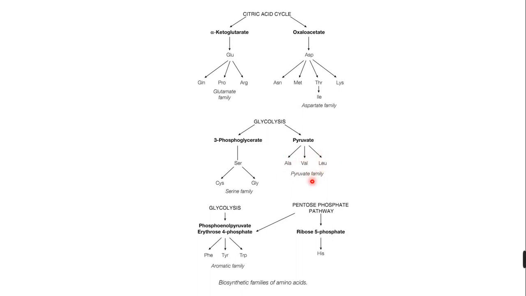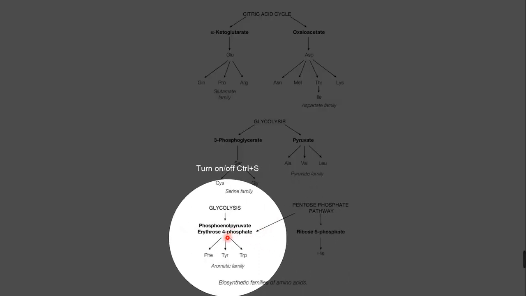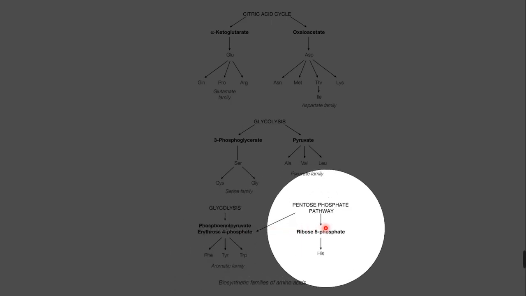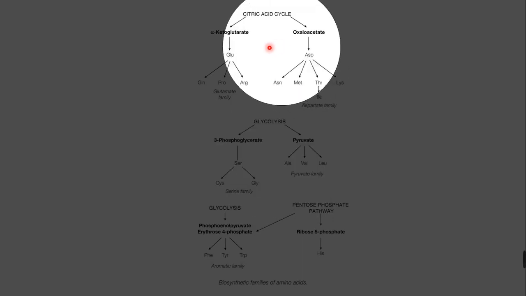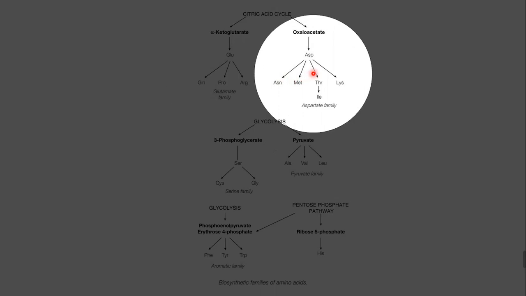Next, coming to glycolysis, this is producing the metabolites phosphoenol pyruvate and erythrose 4-phosphate. Both are involved in the synthesis of phenylalanine, tyrosine, and tryptophan. This is the aromatic acid family, so this is not in your syllabus. Coming to the pentose phosphate pathway, it produces ribose 5-phosphate, and ribose 5-phosphate is involved in the synthesis of histidine. So we have the histidine, serine, and pyruvate families, and then the glutamate family or aspartate family.